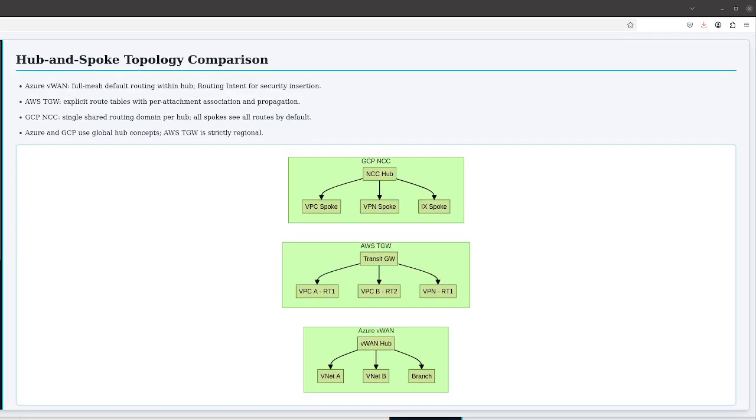Hub and spoke topology comparison. Now that we understand the core architecture of each service, let's compare how they implement the hub and spoke topology, the most common enterprise WAN design pattern.